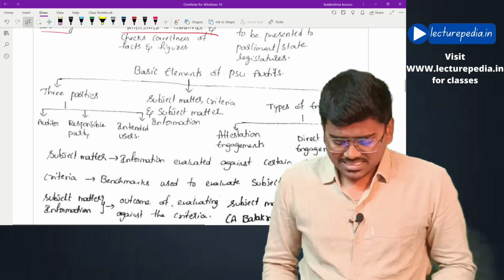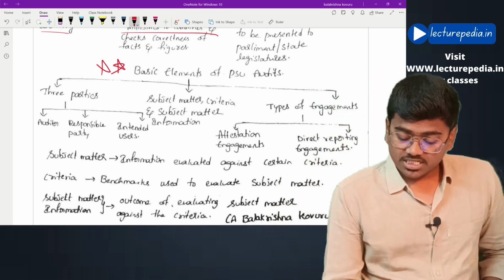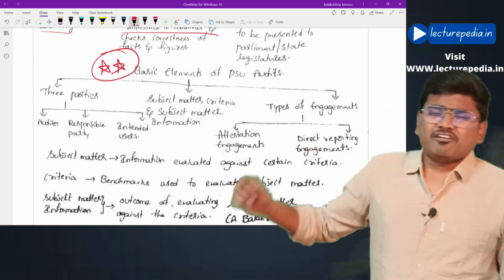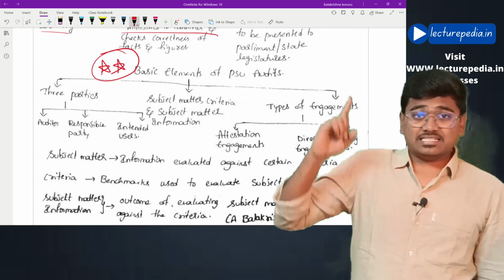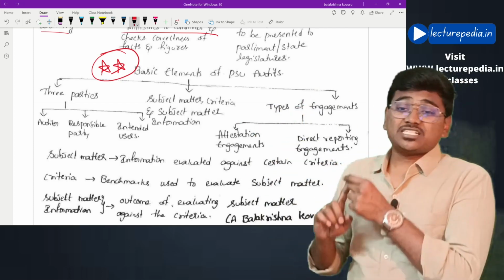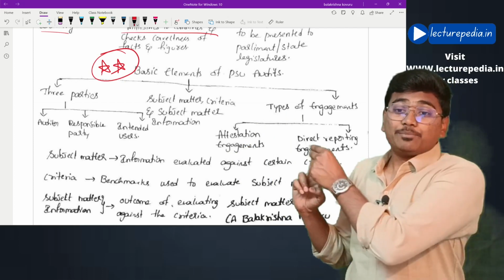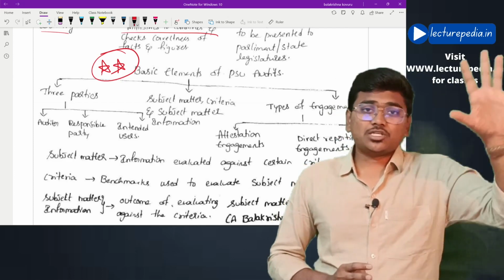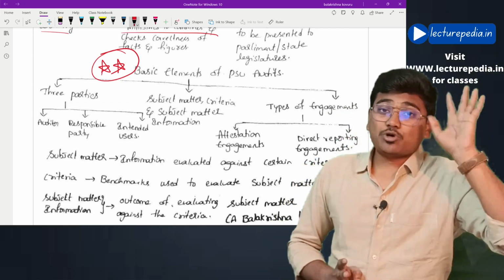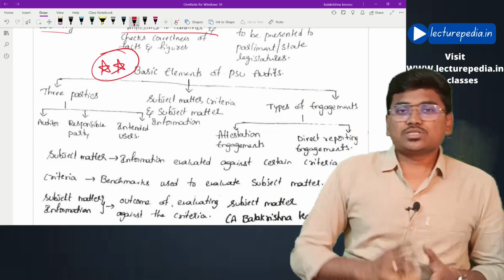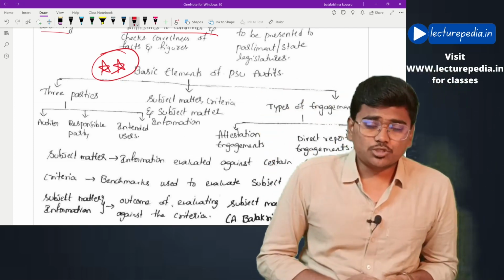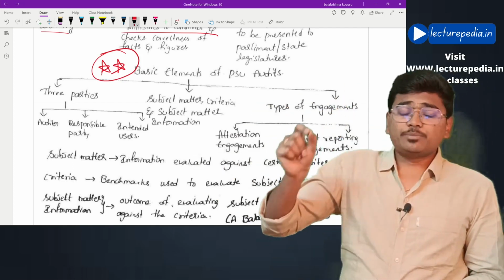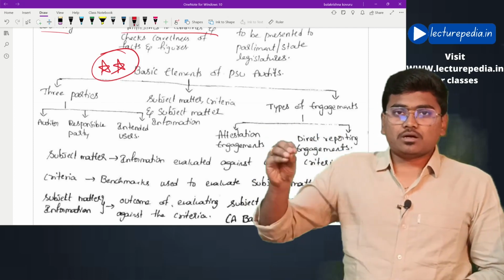Next, basic elements of public sector undertaking audits. It is very important. Generally, we have three elements. What are these three elements? The first element is three parties. Who are these three parties? The first party is the auditor. The second party is the responsible party. Who is the responsible party? The client, the management of the public sector undertaking, will be the responsible party. And finally, intended users. Who are intended users? Shareholders will be the intended users. These are the three parties, which is the first basic element of public sector undertaking audit.